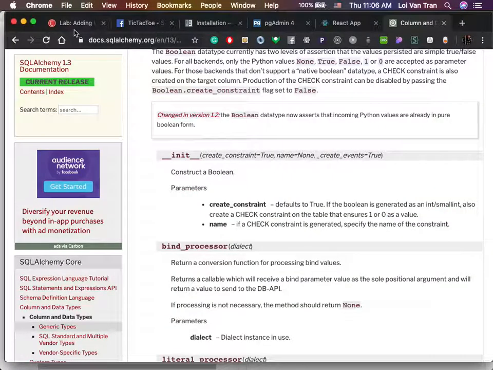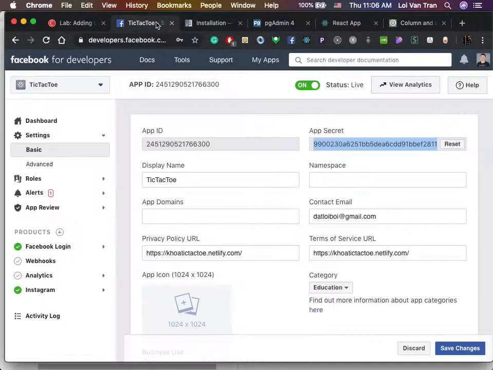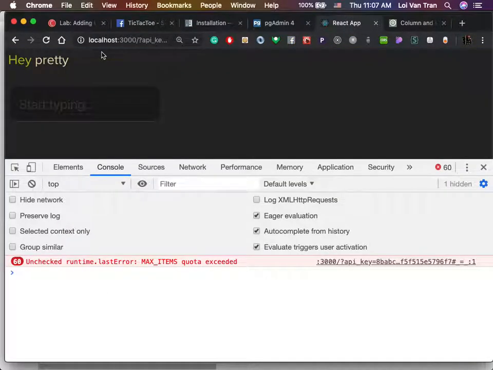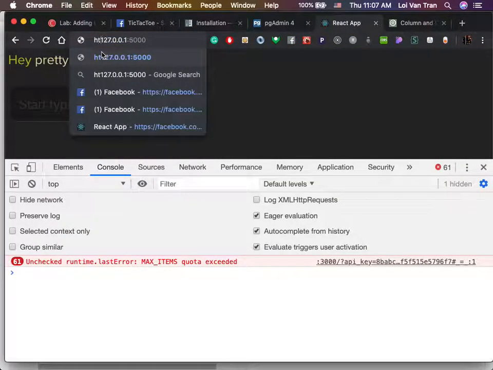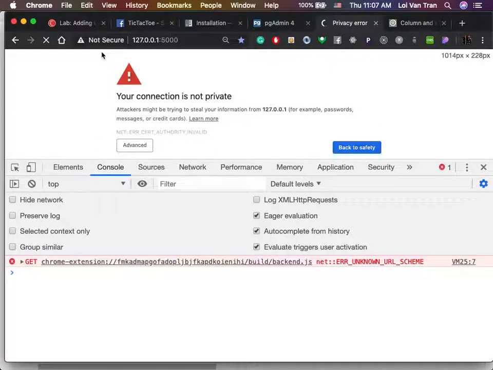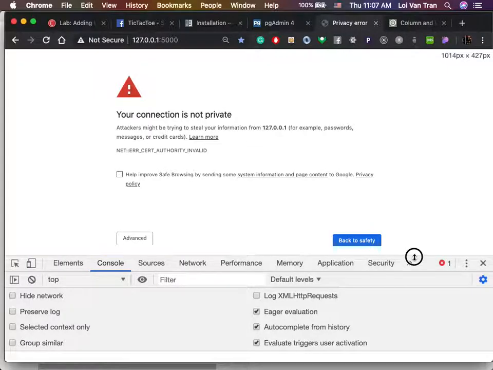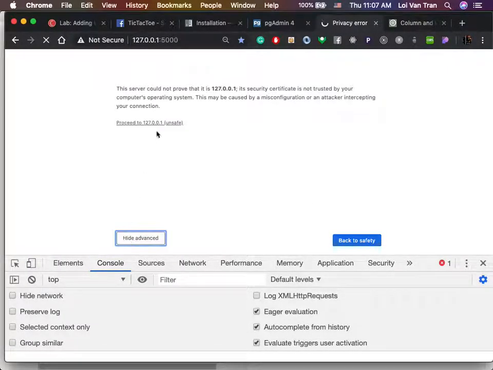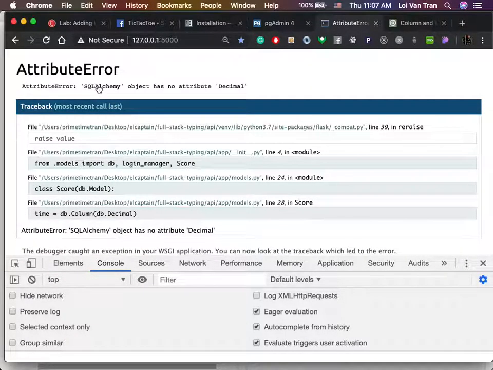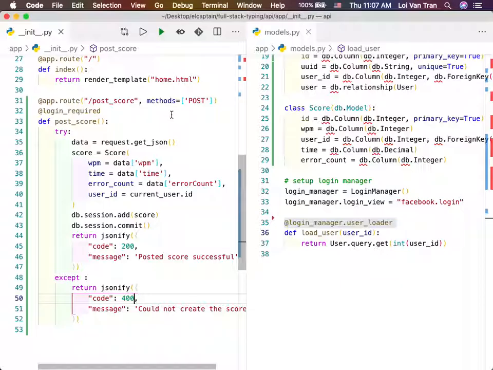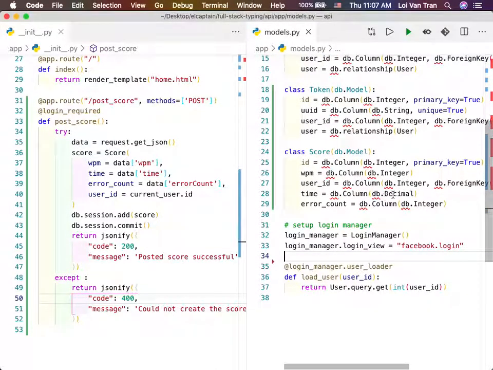Okay, so we're gonna go back to our application. We're gonna go to 1, 2, 3. We're gonna see that we've been changing our server and that it should prompt us again. We click advanced, we proceed. Oops, SQLAlchemy has no attribute Decimal. So I trusted someone wrong.